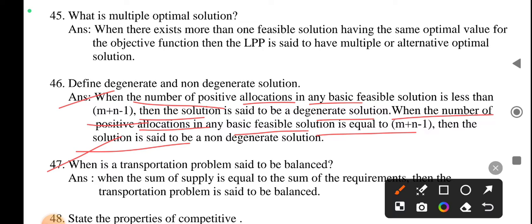Next, 47. When is a transportation problem said to be balanced? Answer: when the sum of supply is equal to the sum of requirement, then the transportation problem is said to be balanced.